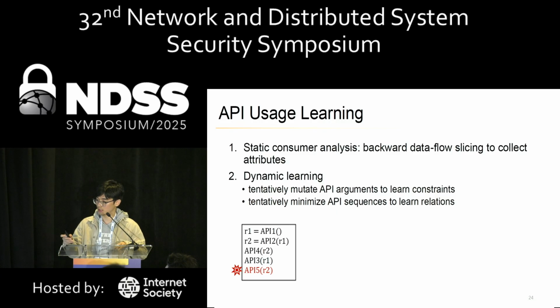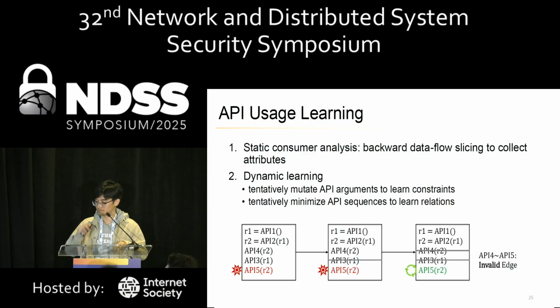For example, in such a call sequence seed, the execution crashes at API 5, and then the fuzzer can start to minimize this call sequence by deleting previous calls one by one and executing the seed again. Assuming that after deleting API 4, the execution of API 5 turns correct, this indicates a kind of API relation that we call an invalid edge, which is recorded and maintained inside a graph structure inside the fuzzing engine. And reversely, if API 5 executes normally at first, and then after deleting API 4, it turns to crash, this is a valid edge inside our API graph.